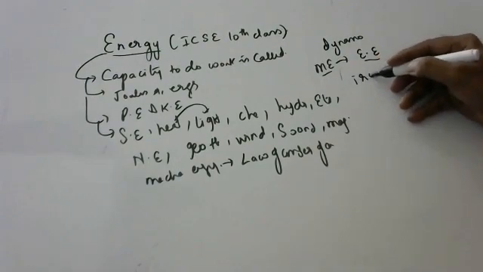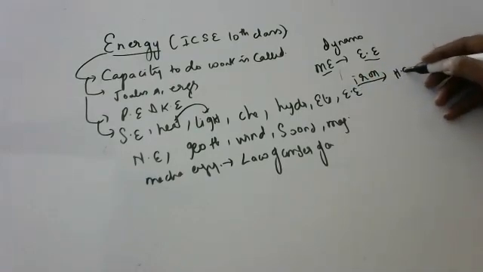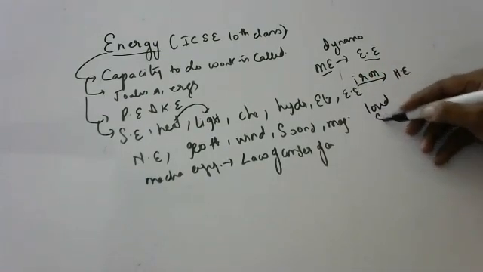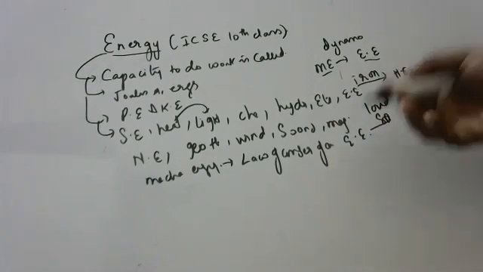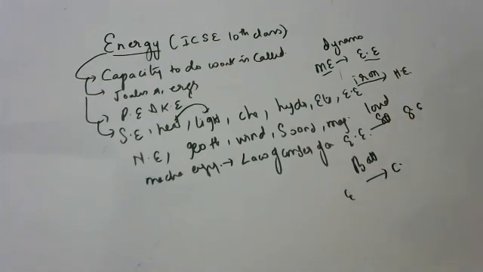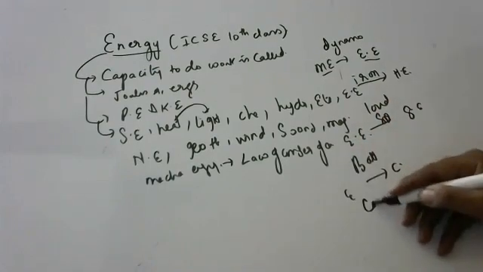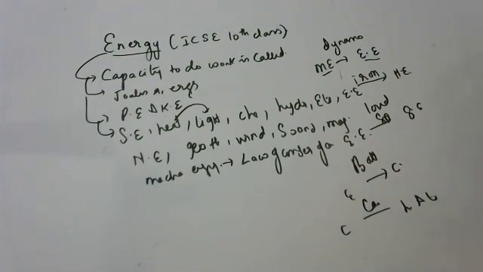Suppose an iron box is there. If you switch on the current, electrical energy is converted into heat energy. In loudspeakers, electrical energy is converted into sound energy. In a battery, electrical energy is converted into chemical energy, or chemical energy is converted into electrical energy. In candles, the chemical energy of the candle is converted into heat energy and light energy. Like this, different energy conversions we will come across in our daily life.